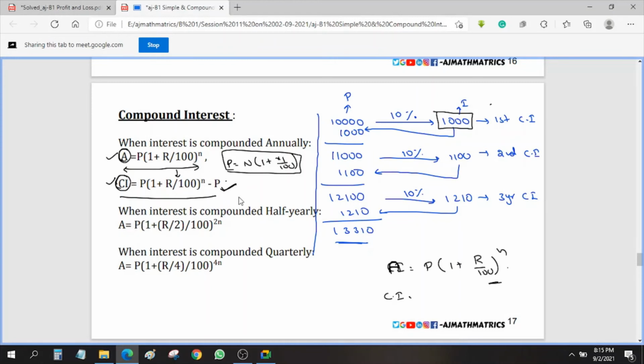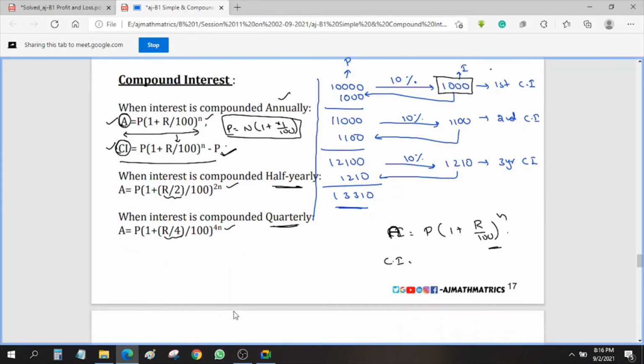And this is for 1 year annually, and this is for half yearly. Half yearly what will happen? See, P of 1 plus, in place of R, R by 2 whole power 2n, and if it is quarterly, R by 4 whole power 4n. So here only n, 2n, 4n will be changed.